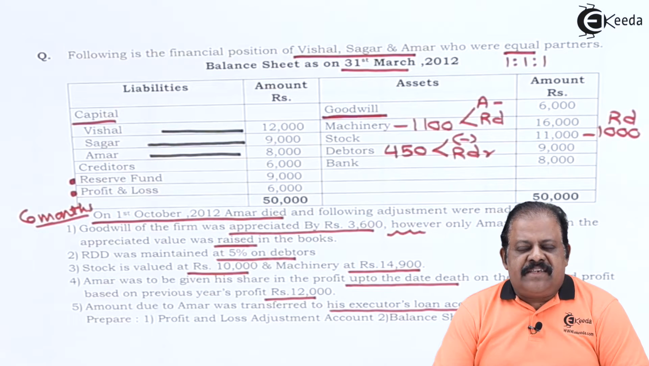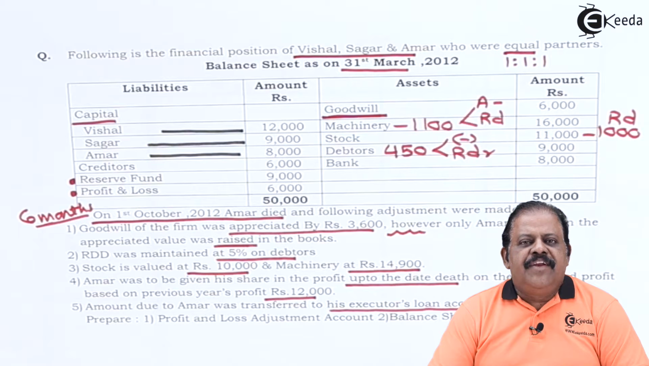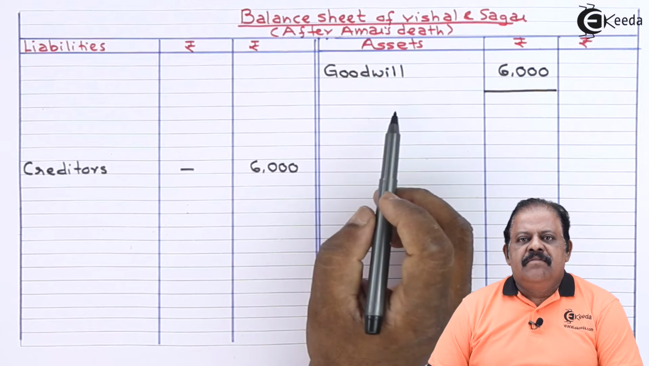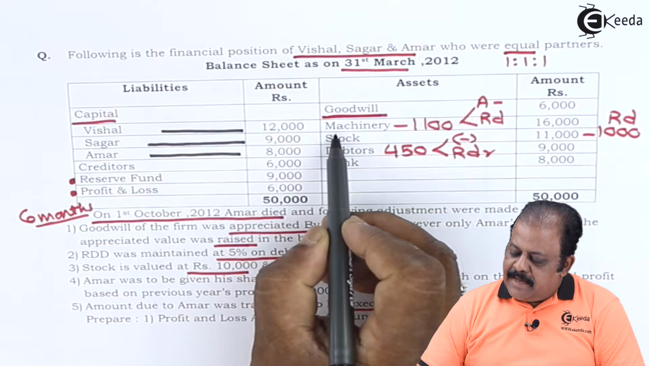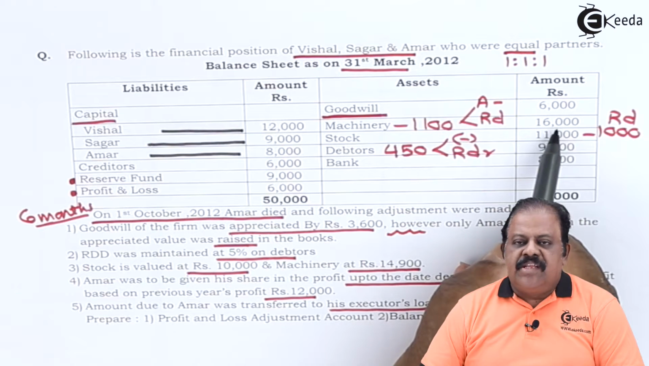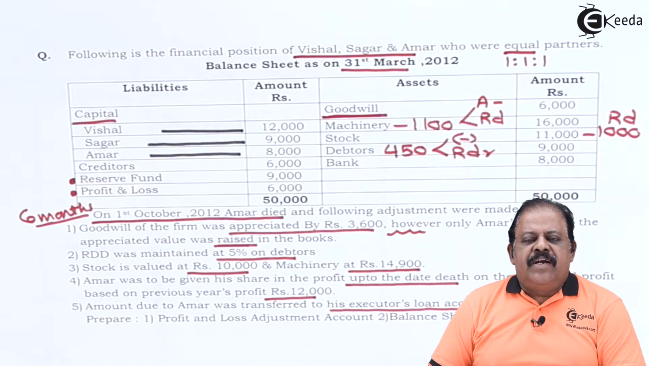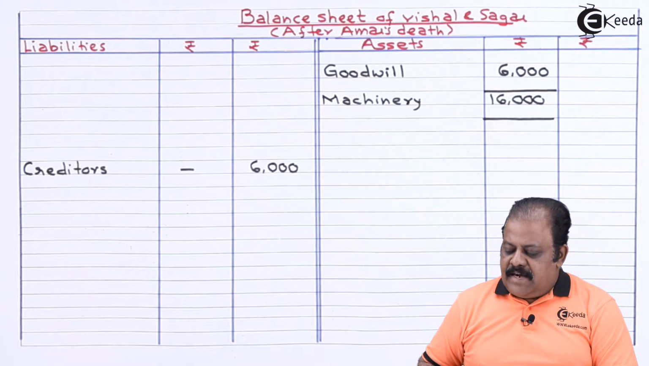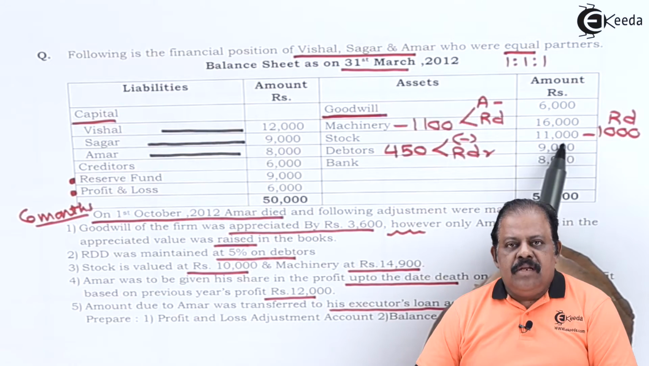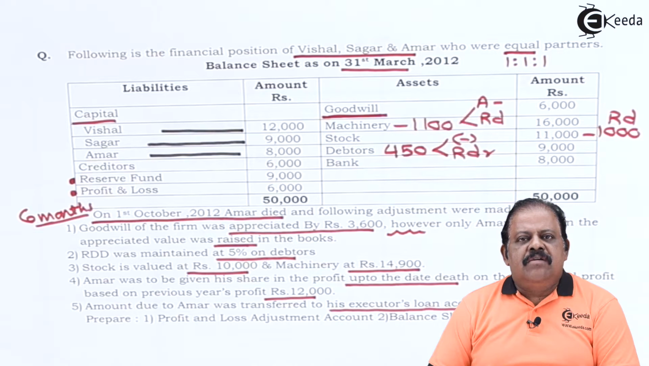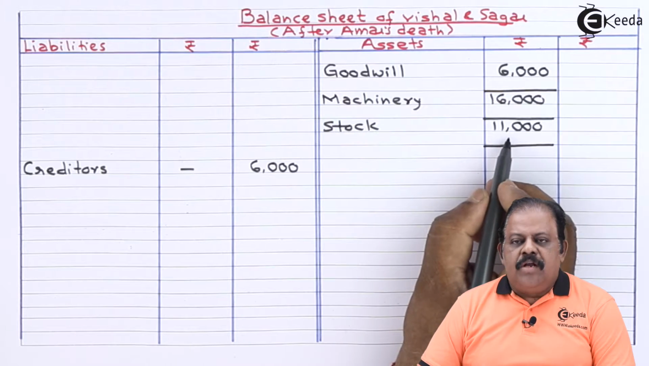Let us proceed to asset side. Goodwill 6,000. There is an adjustment on goodwill. This will be transferred to new balance sheet. Amount will be recorded in inner column. Balance sheet asset side, goodwill, inner column we have recorded rupees 6,000. Next we have machinery 16,000. There is also adjustment on machinery. Balance sheet asset side, machinery, inner column 16,000. Stock 11,000. There is an adjustment on stock. New balance sheet, it will be recorded amount in inner column. Stock inner column 11,000.